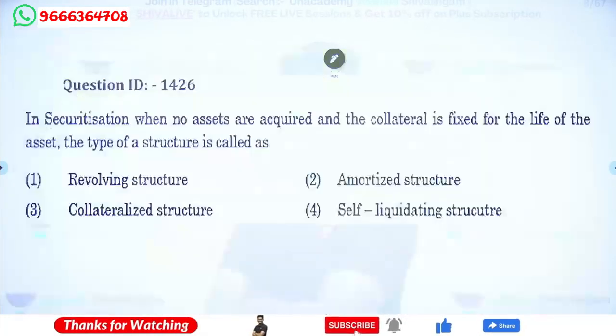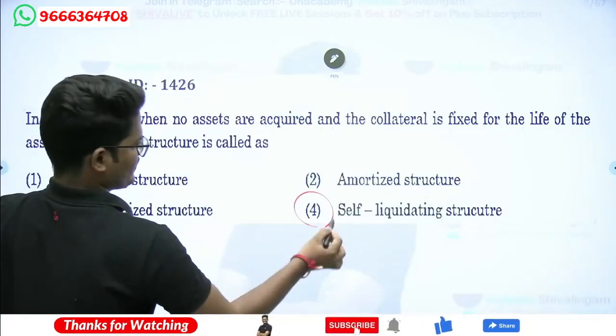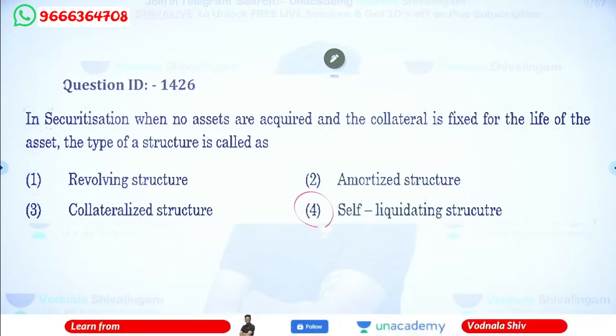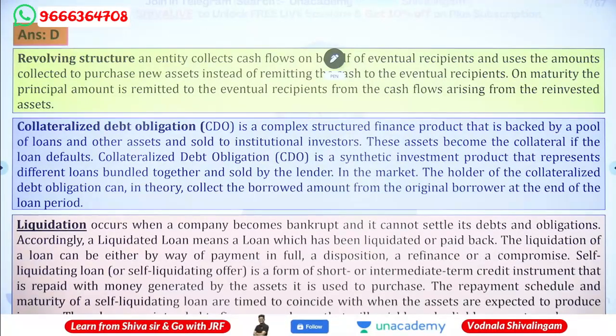So the answer will be option D, that is self-liquidating structure. In securitization, when no assets are acquired and the collateral is fixed for the life of the asset, the type of structure is called a self-liquidating structure.